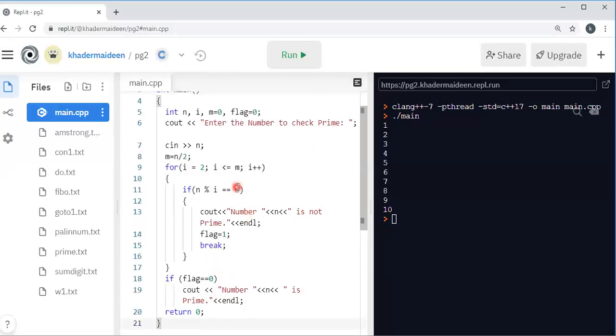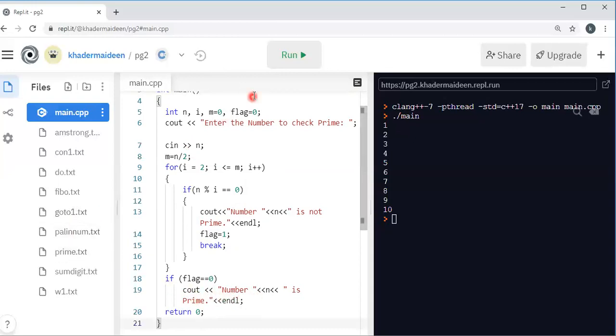Okay. Suppose the number is 3, then first i is 2. 3 mod 2 equal to 0 is false. False means this will not be executed. Okay. Then i is incremented. Since the condition fails, the loop won't be executed. Then here it comes, if flag equal to 0. Since flag is already 0, it is true. Then the number is a prime number.